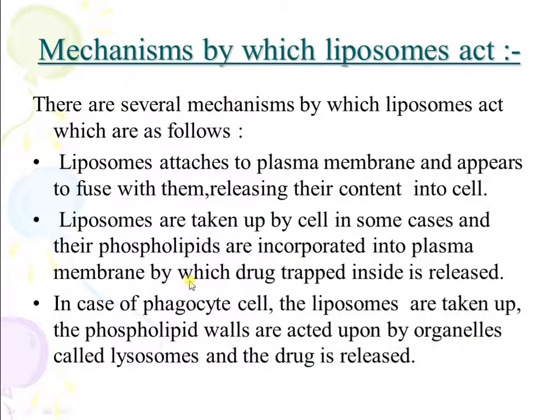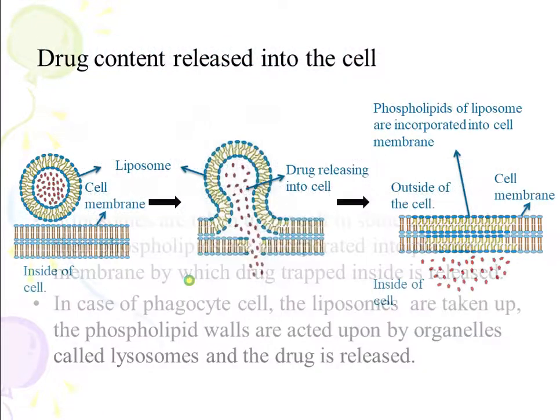Now, the mechanism by which liposomes act. There are several mechanisms by which liposomes act, which are as follows. Liposomes attach to the plasma membrane and appear to fuse with them, releasing their content into the cell. They are taken up by the cell in some cases, and their phospholipids are incorporated in plasma membrane, by which drug trapped inside is released. In case of phagocytic cell, the liposomes are taken up and the phospholipid walls are acted upon by organelles called lysosomes, and the drug is released.